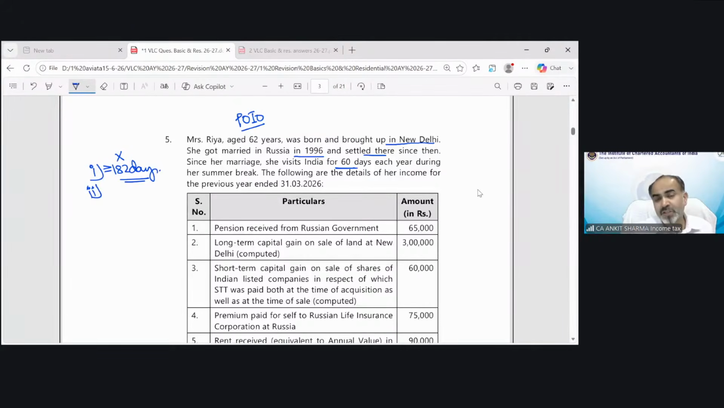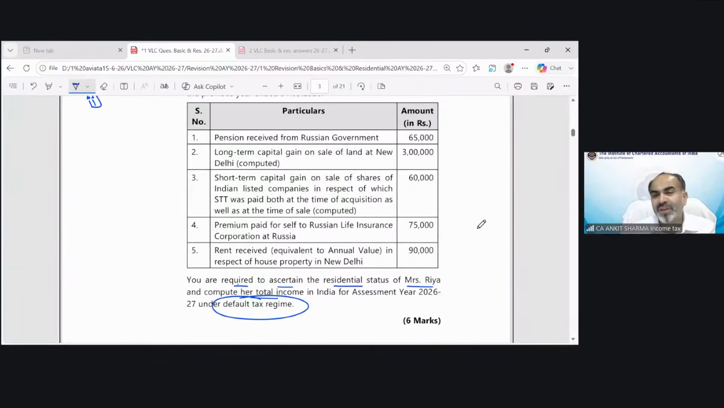But because she is not a citizen, the deemed resident concept also cannot be applicable. But first of all, we have to check the total income. As you can see, this is 65,000, 3 lakhs, 60,000, 75 and 90. Even if we aggregate all of this, her aggregate income does not exceed 15 lakh. So that means the 15 lakh condition is not fulfilled. So she is going to be a non-resident.